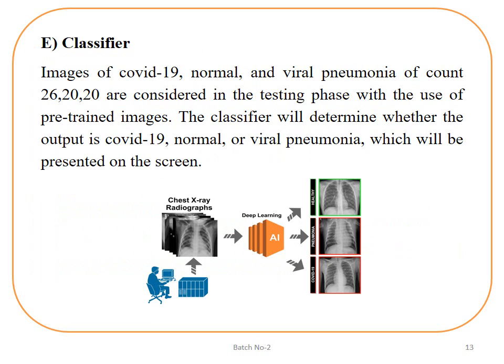We have this classifier, whose main job, as the name suggests, is to classify the images as COVID-19, normal or viral pneumonia. Counts of 26, 20, 20 are considered in the testing phases with the use of pre-trained images respectively. The classifier will determine whether the output is COVID-19, normal or viral pneumonia, which will be presented on the screen.